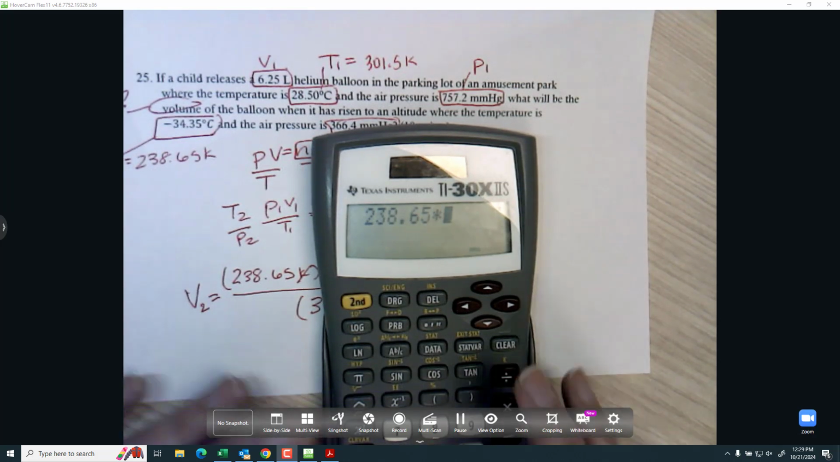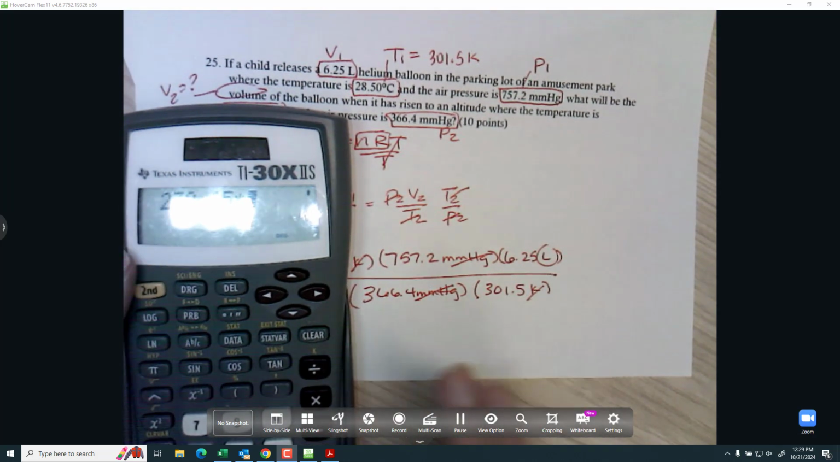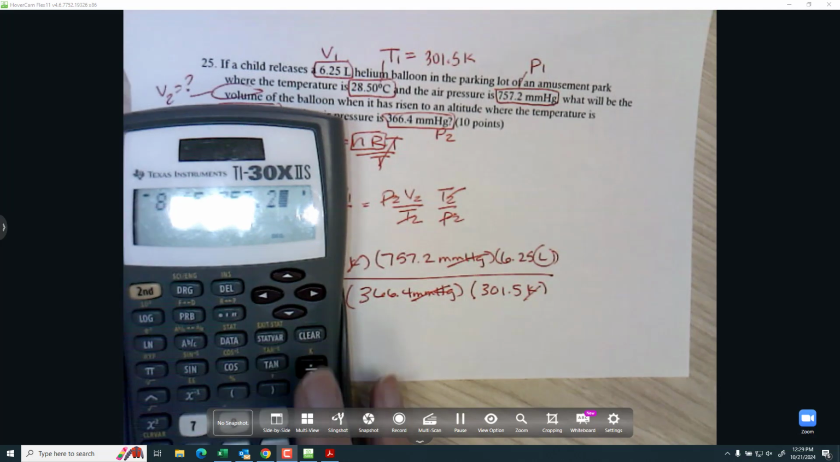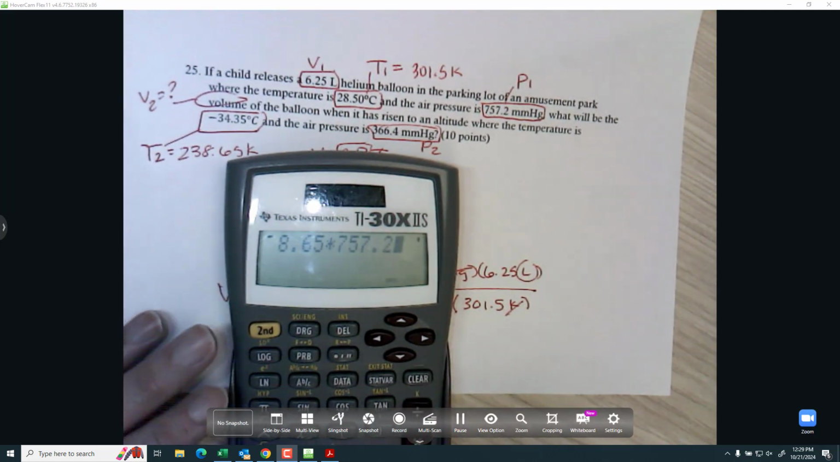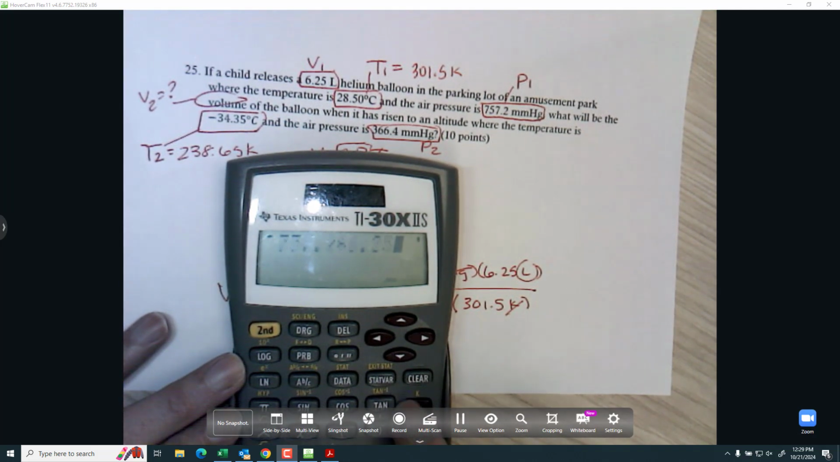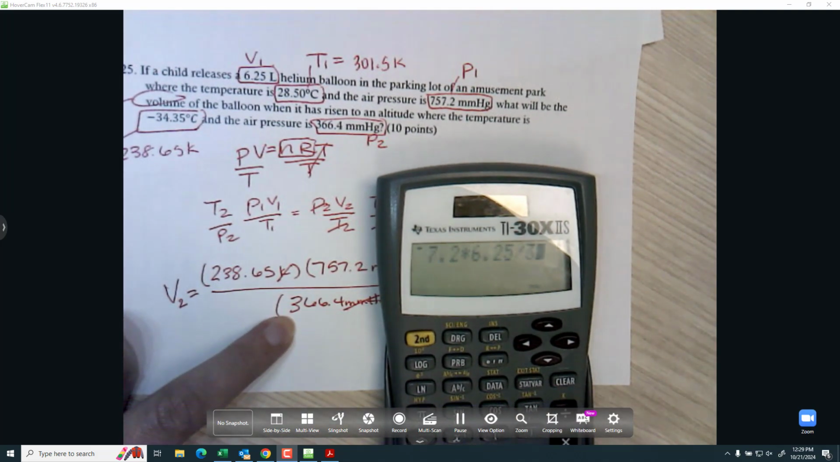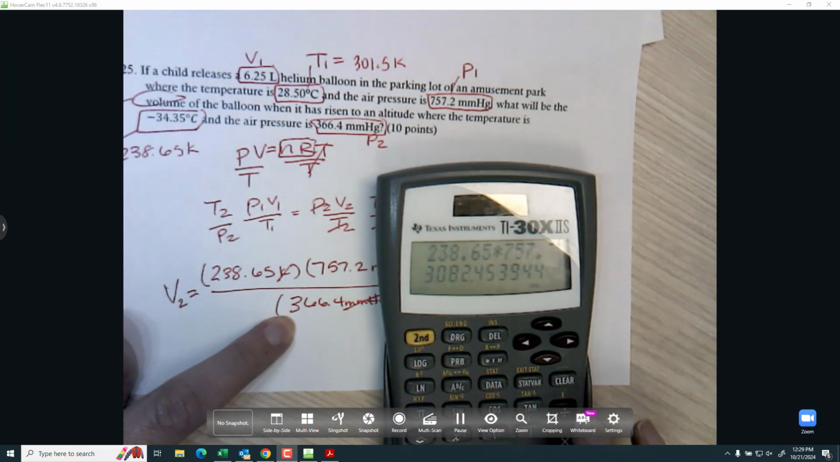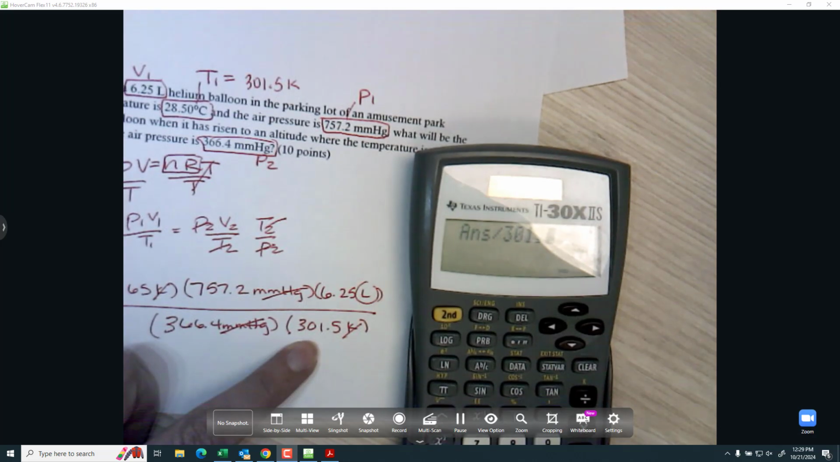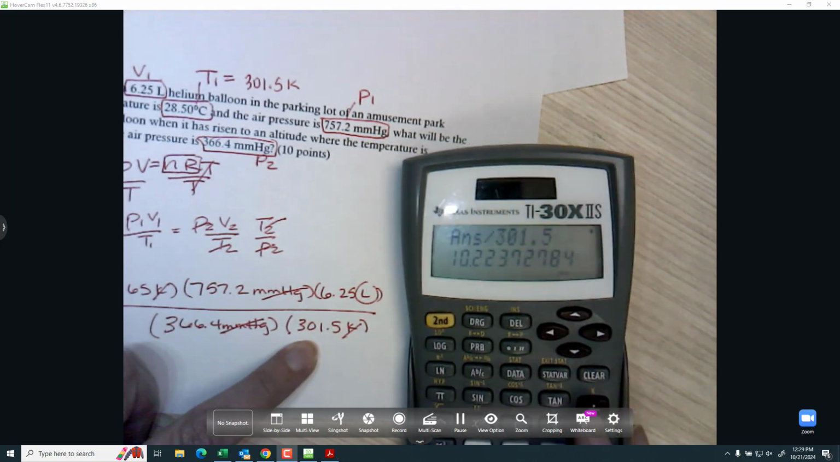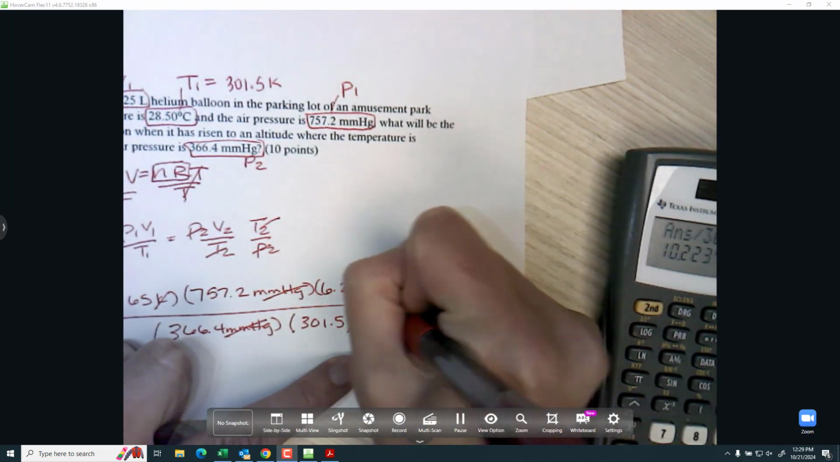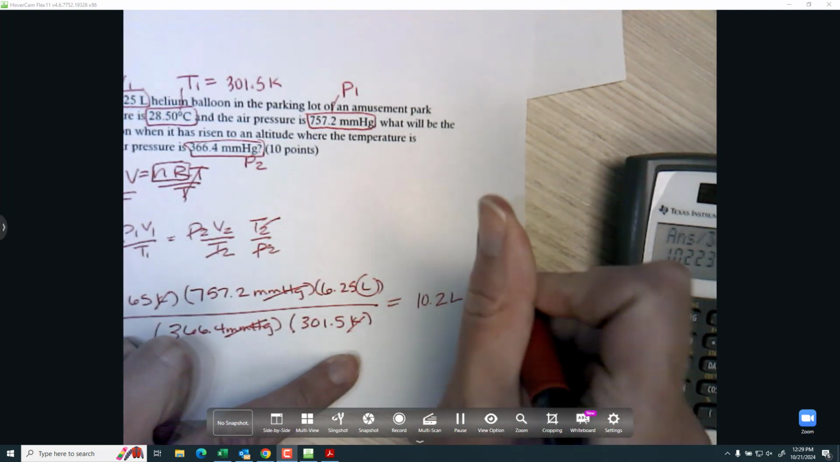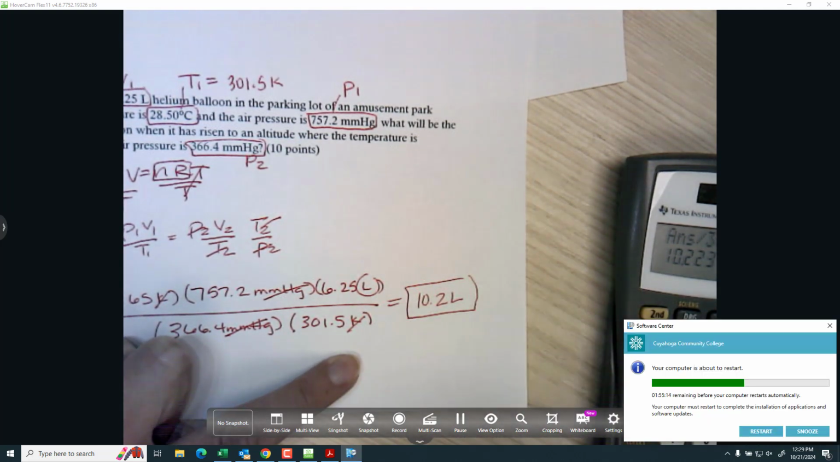38.65. Again, I'm just being careful that everything ended up in the right place and putting it all in my calculator correctly. When I have two things in the denominator, I like to hit enter after the first one and then divide again so that my calculator can't get confused, and then I get 10.2. And the unit would be liters. That's it. Good luck.